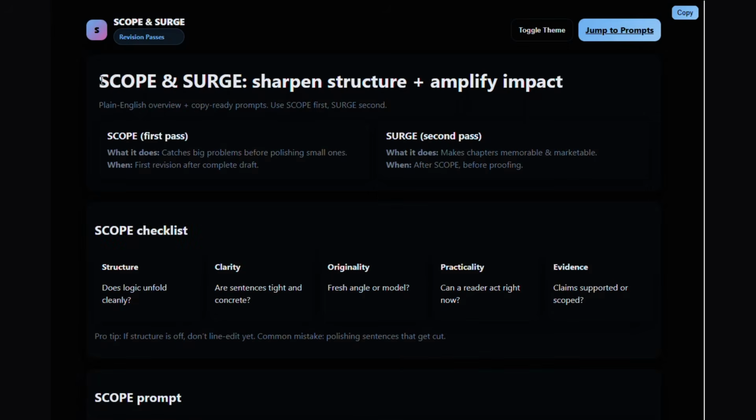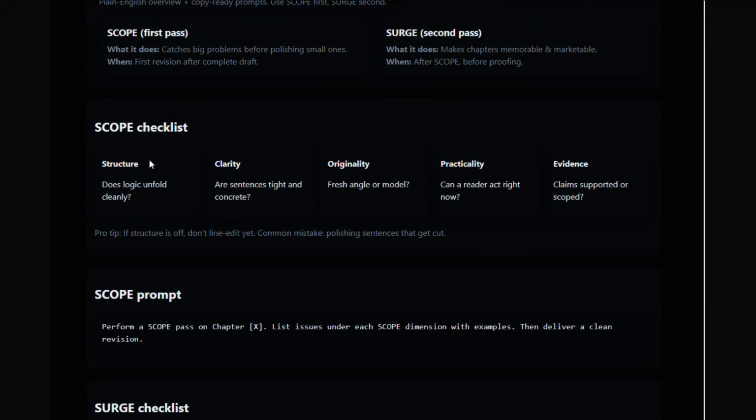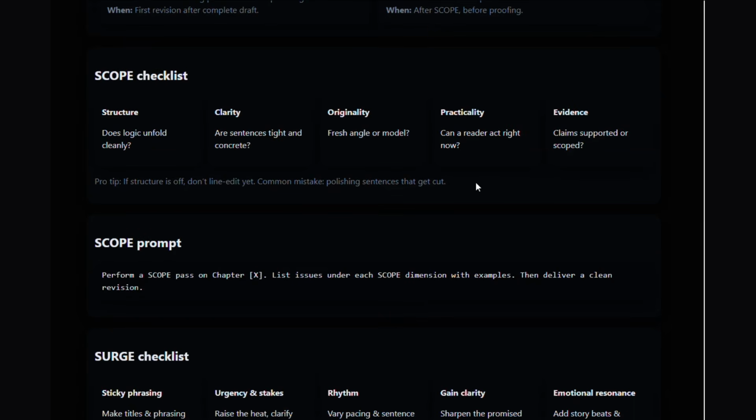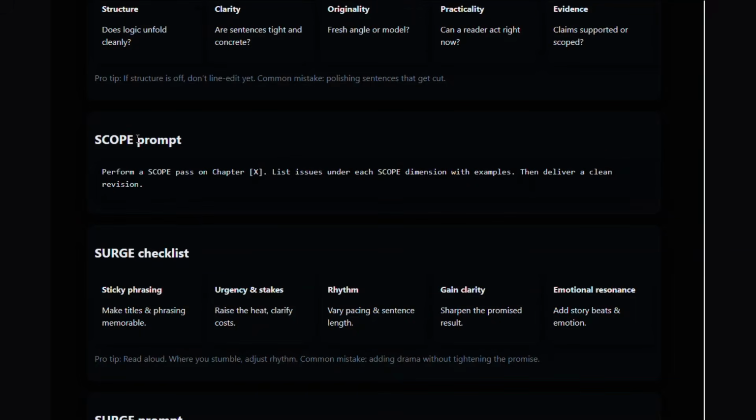A first draft is only the beginning. The difference between an amateur book and a professional one is often the revision process. But it doesn't have to take months. We use 2 targeted revision passes. First is the scope pass. That stands for structure, clarity, originality, practicality, and evidence. This catches all the big picture problems fast. Then we run a surge pass to amplify the impact, making the phrasing stickier and the stakes higher.